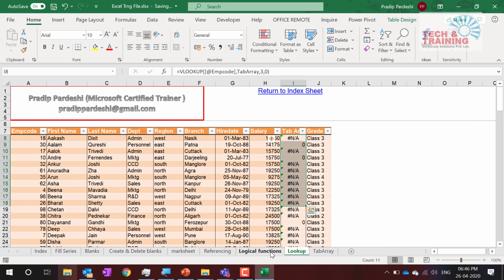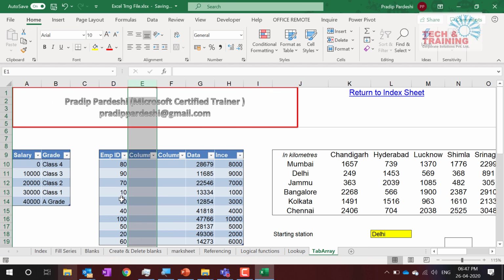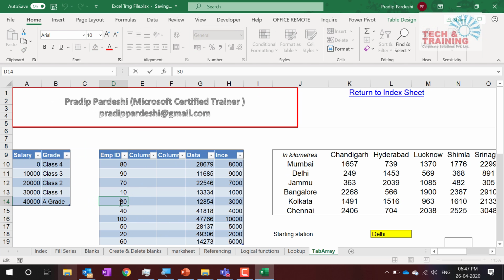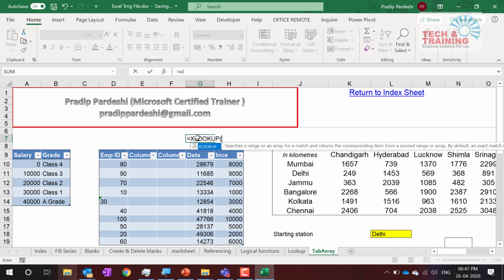If I am looking for 18 here, sorry, let's talk about 30 here. This 30 is there, and here I'm looking for this another 30. This 30 is text and that 30 is a number. Still there is no match. So there are some restrictions in VLOOKUP. The answer to those restrictions is a new function, which is XLOOKUP.